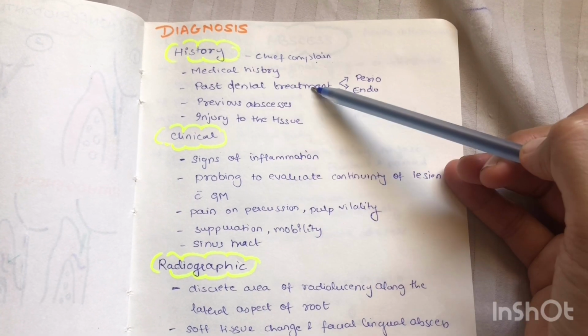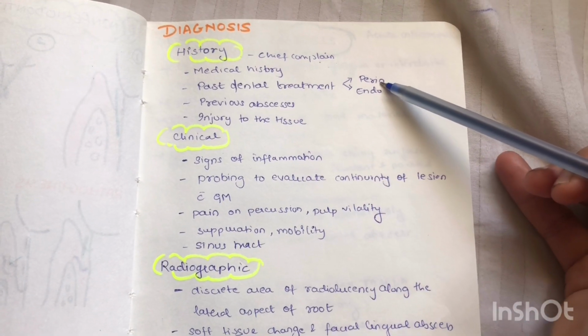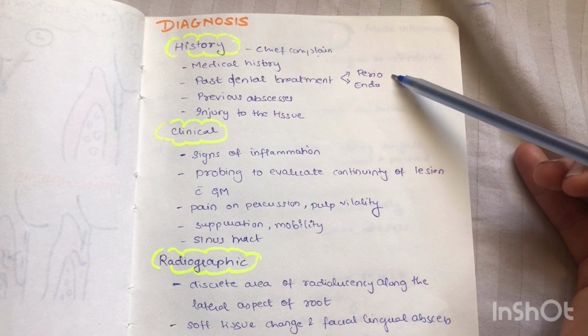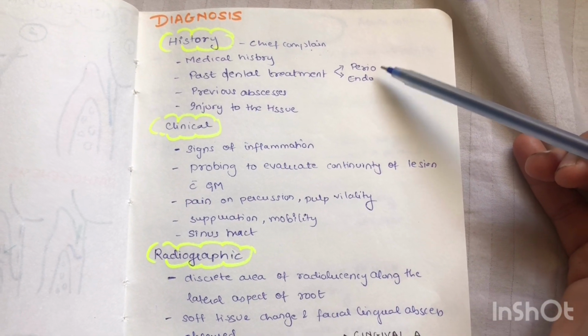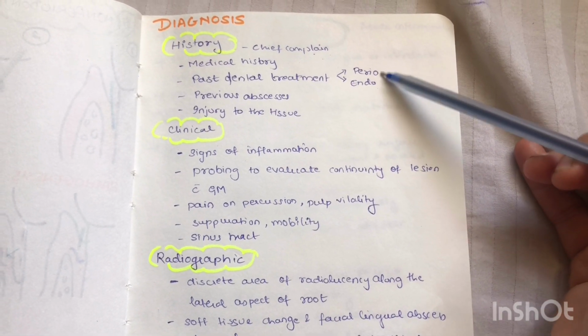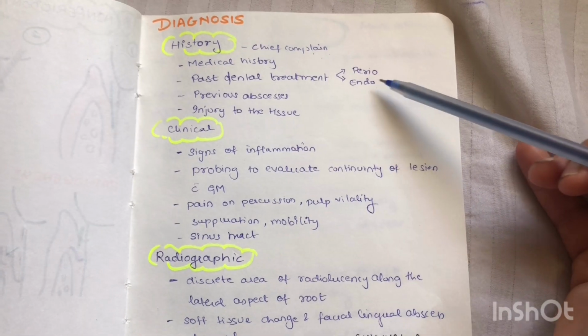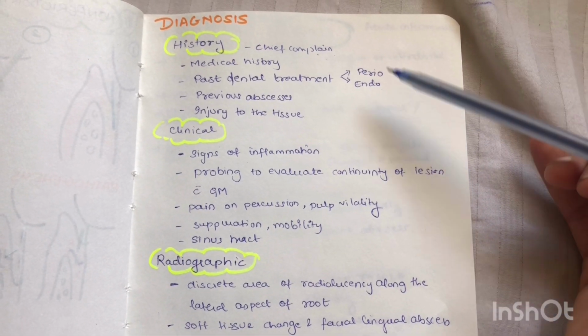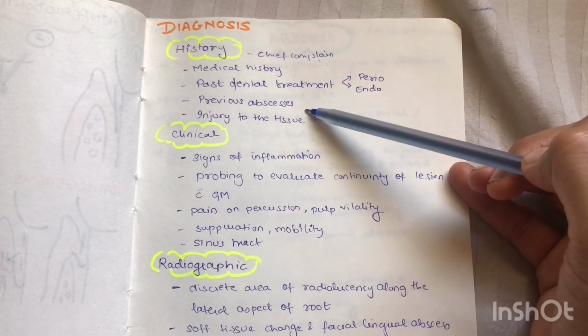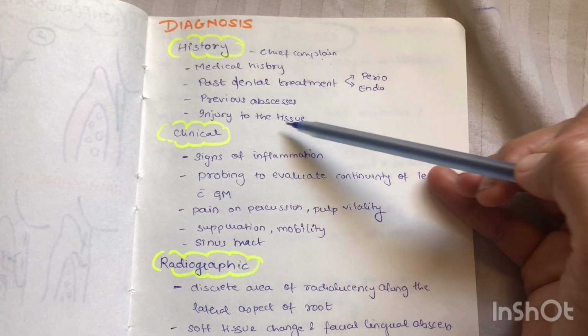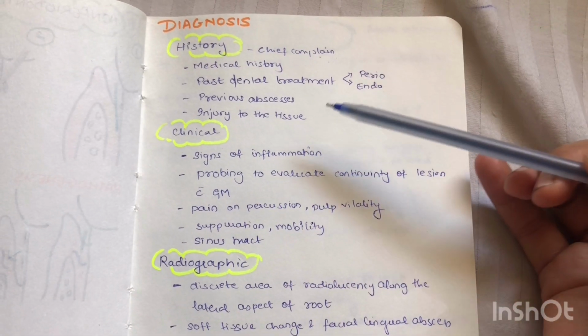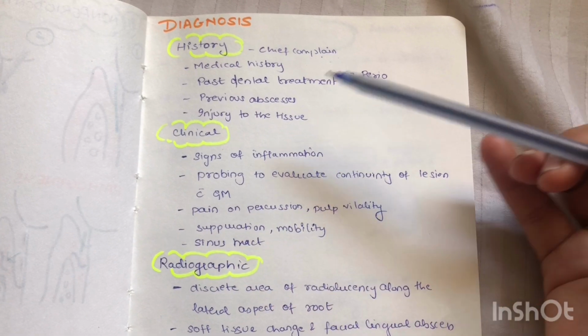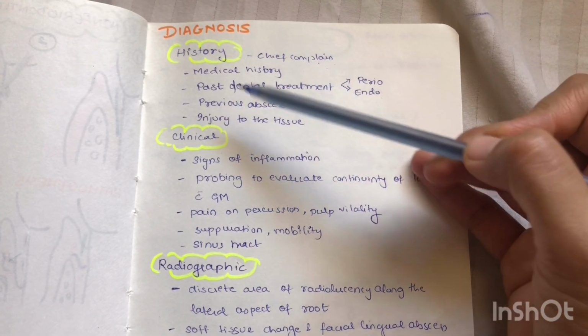Dental, past dental treatment, which includes past perio treatment or endo treatment. Again, perio treatment if in case you expect any calculus lodgement or any systemic antibiotics which is given. Endo because of any perforation which you can see. History of any previous abscesses or injury to the tissue, for example injury while brushing or while eating food, etc. So all this history is very important.